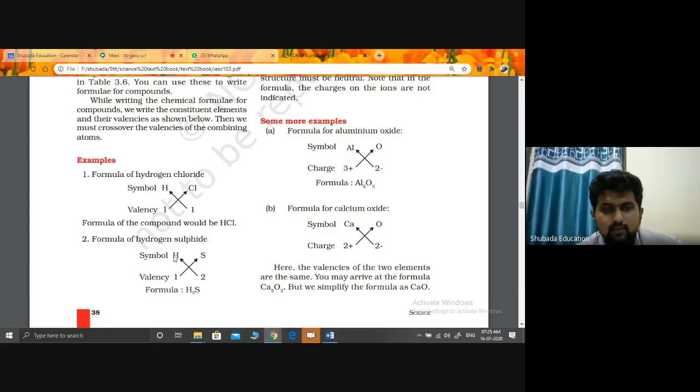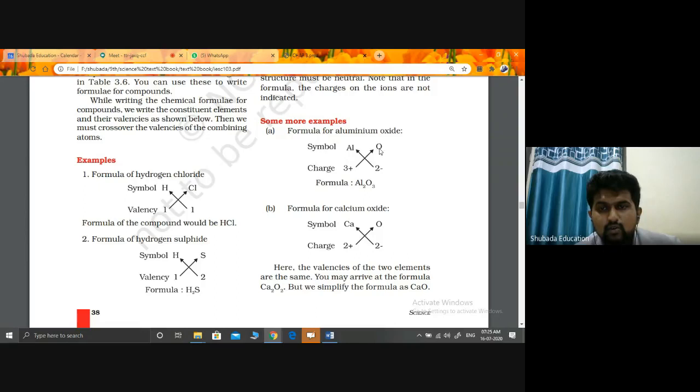Same. H is what? 1 and sulfur is what? 2. So I need what? H2S, because H will donate what? 2. S will take what? It needs 2. So how many hydrogen I need? 2 hydrogen I need to donate, to form H2S.